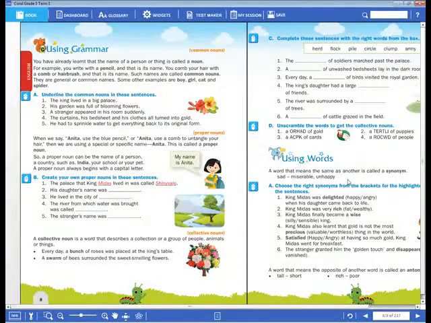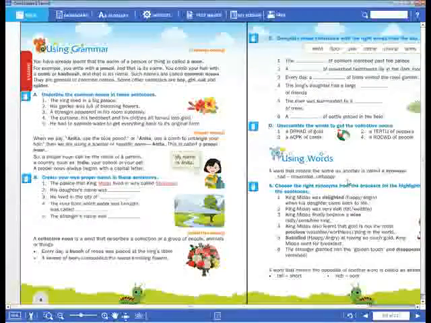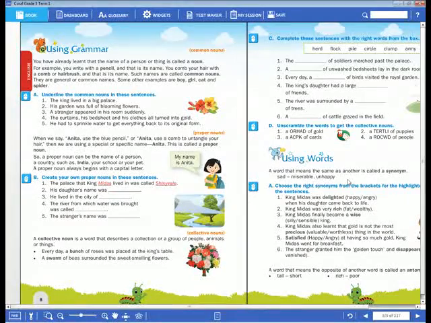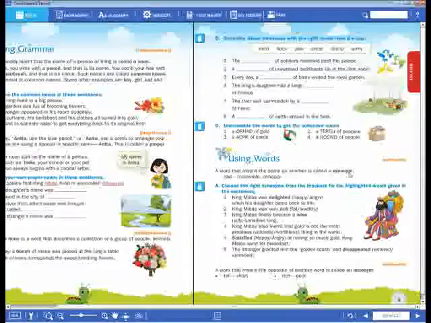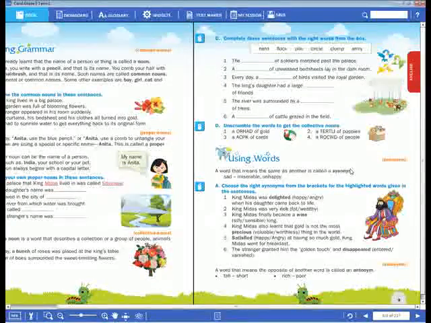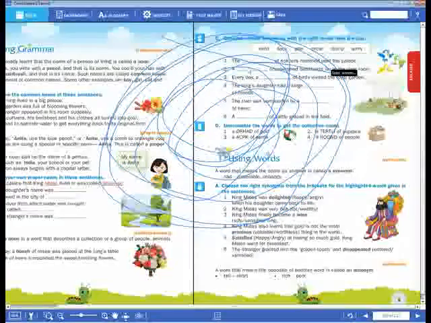What do we call similar words with similar meanings? Synonyms. We discussed this topic in the previous class. What is meant by synonym? A synonym is a word that gives a similar meaning to another word. Like sad.